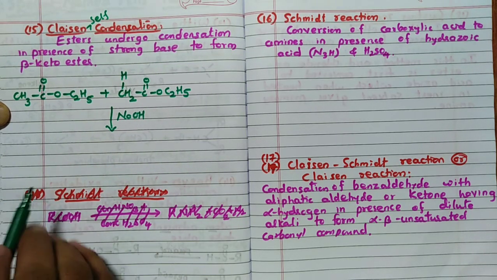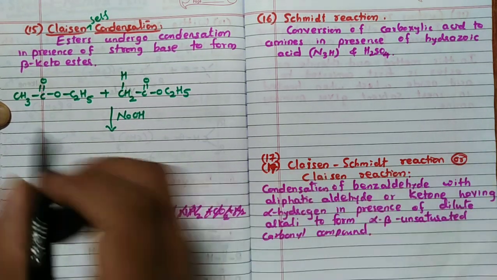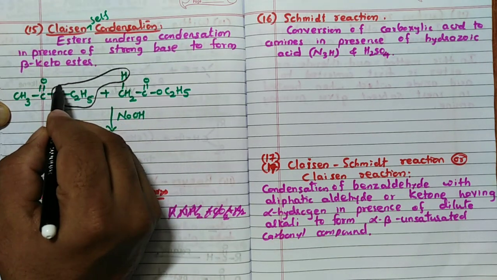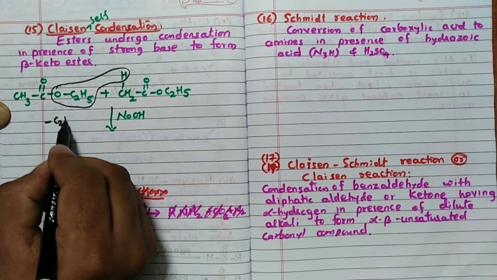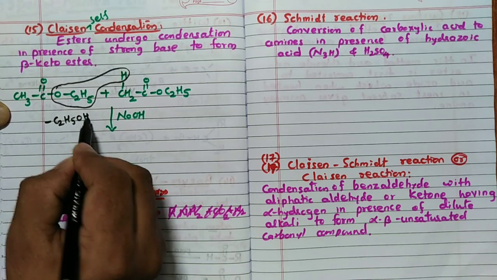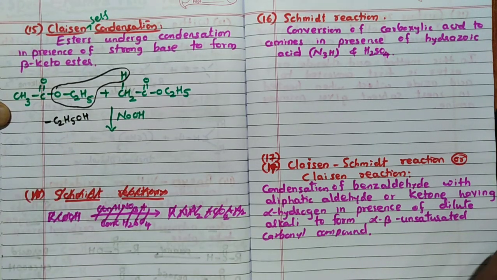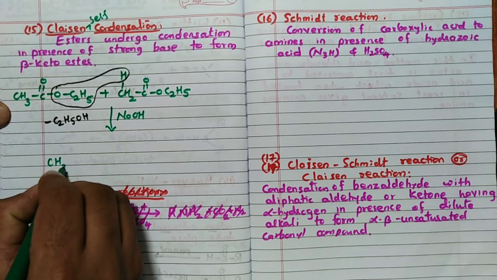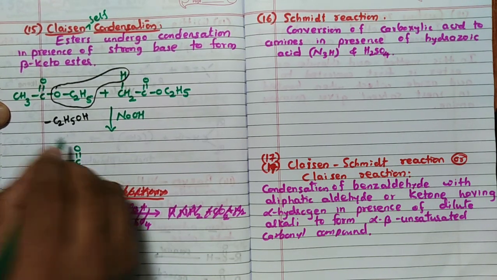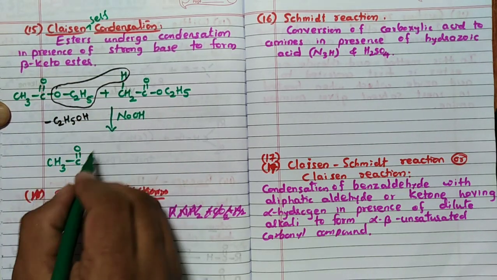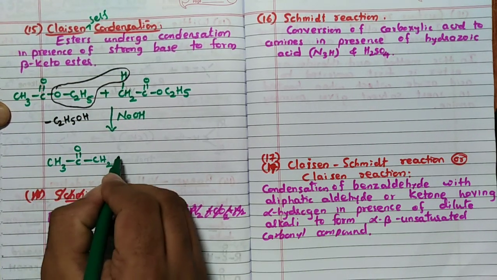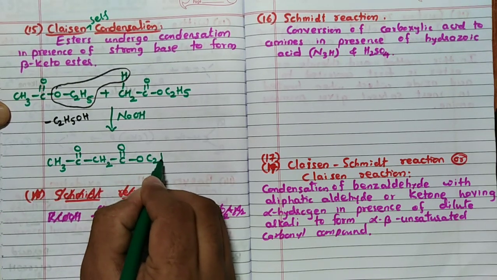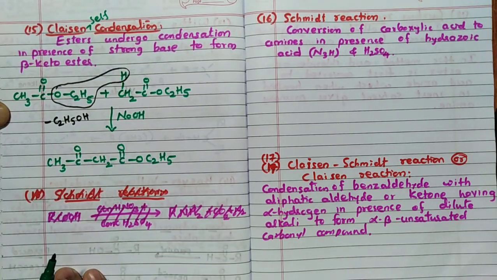Now what happens in this particular case, remember, this one will mix with this. It will remove C2H5OH, ethyl alcohol is removed. After removing ethyl alcohol, see what is left correctly: CH3, C double bond O, this carbon attached to this carbon directly, CH2, C double bond O, C2H5.